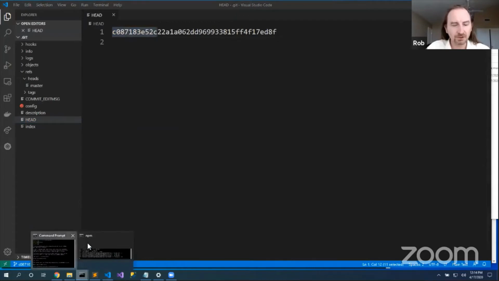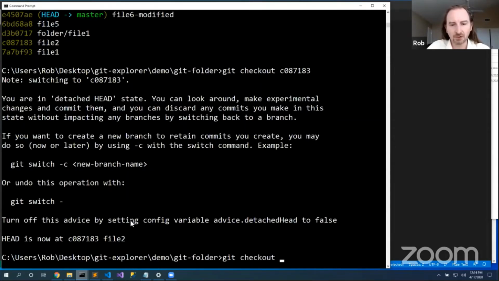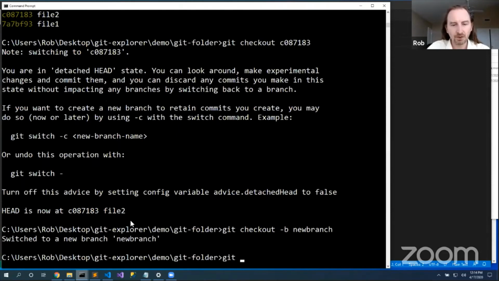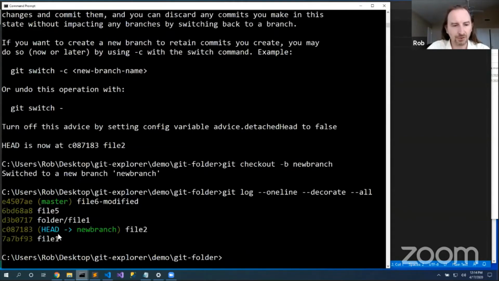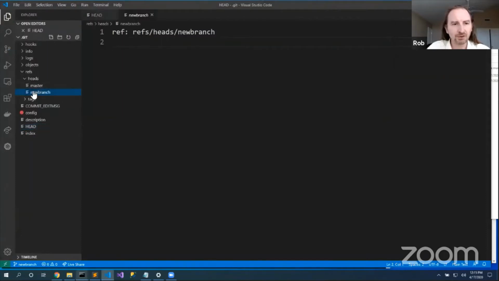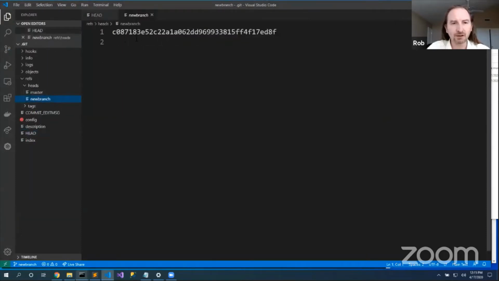Okay, so let's create a branch. git checkout -b new branch. git log --oneline --decorate, and I'll say --all so that I show all the things. Head points to new branch, which points to this commit. That's pretty cool. If we pop open the refs folder, now we see this new branch that points at this commit, and we see that head points at that new branch.